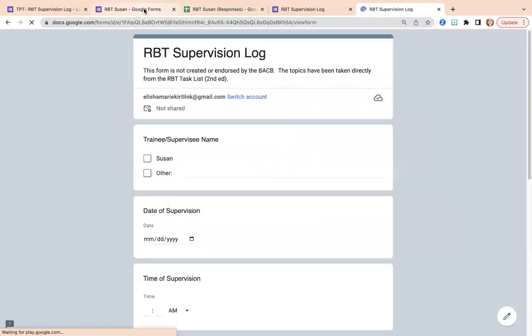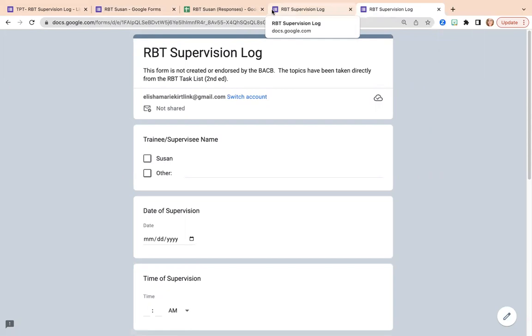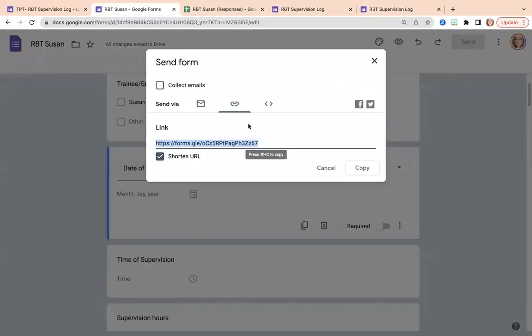Now, I've included some shortcuts on the main tutorial for people who want to create like a little widget on their phone. So you could take that same link, you could copy it, you could open up your text messaging. If you have a Mac, I use a Mac and I just go here to my messages and I would send myself the link. That's the link to fill out the form, not the link to edit the form. So then what I would do is I would take that link and I would hold it down and I would add to home screen. And you can see more details about that in the main tutorial. So that would just make it really easy for me to tap on my phone and fill it out real quick and send it to myself. But this is just another way that you guys can do that.